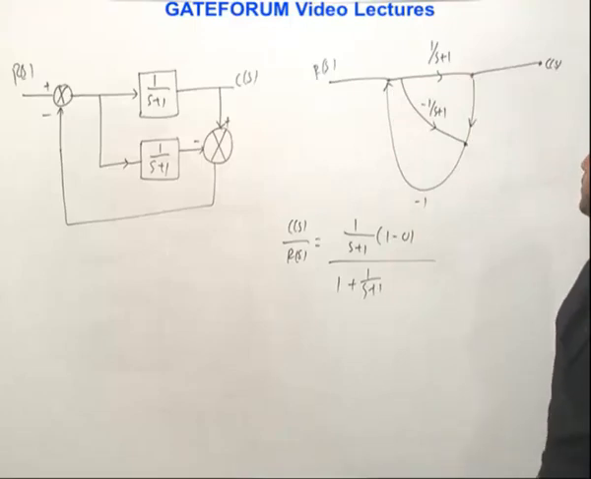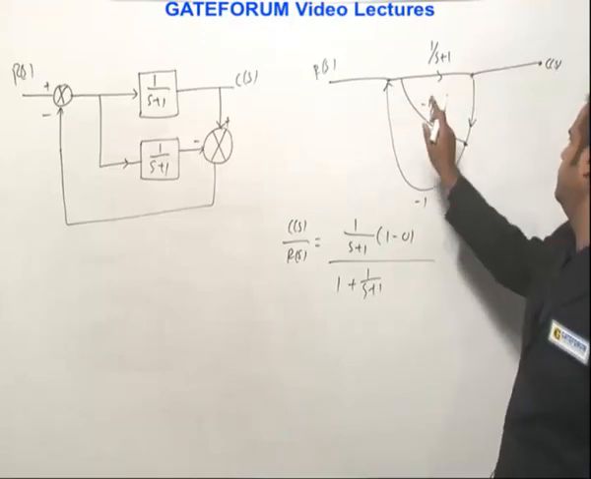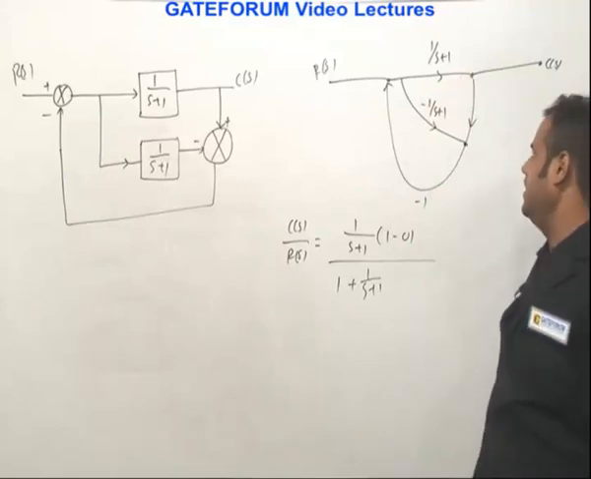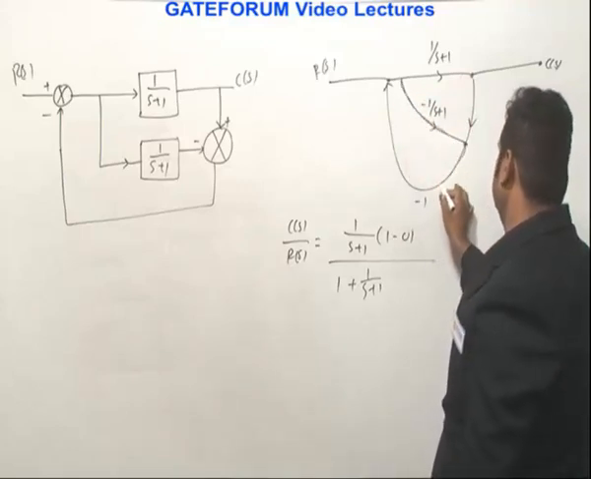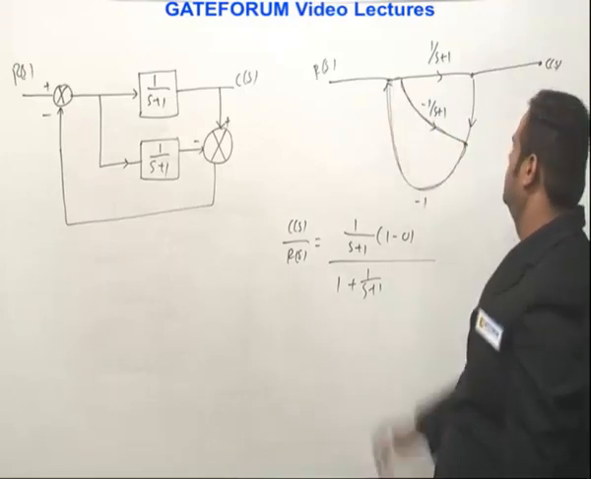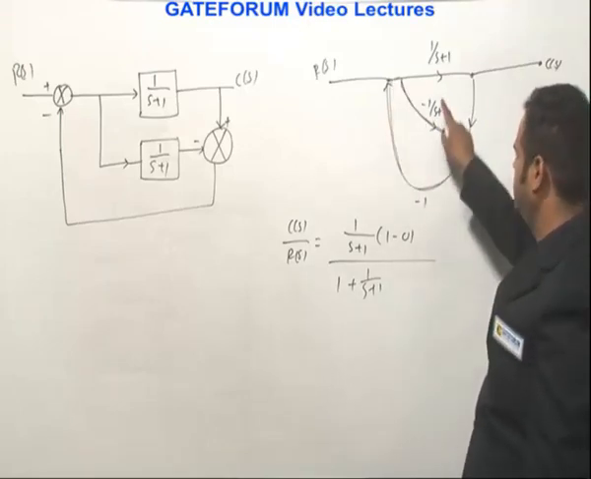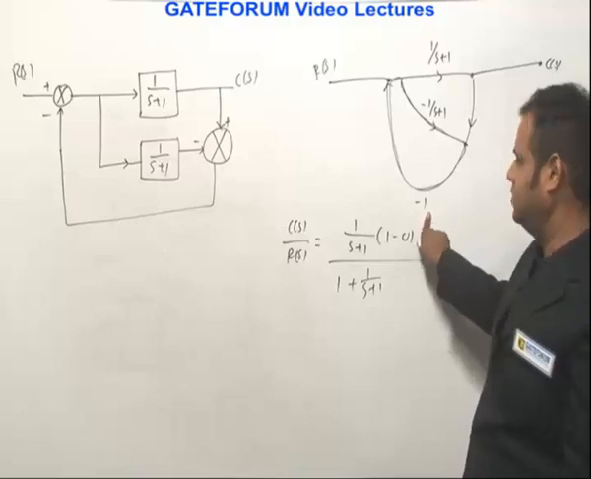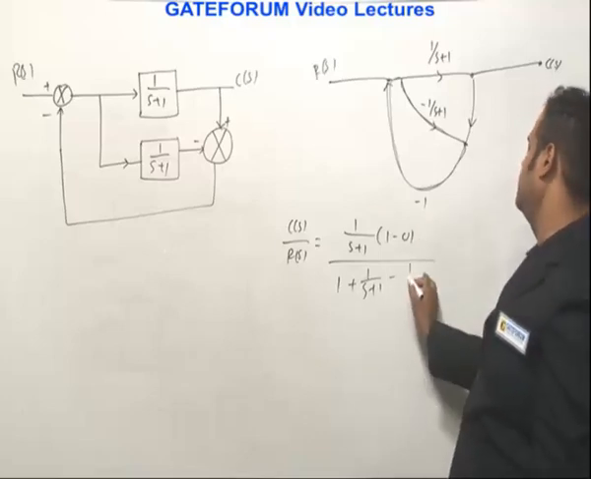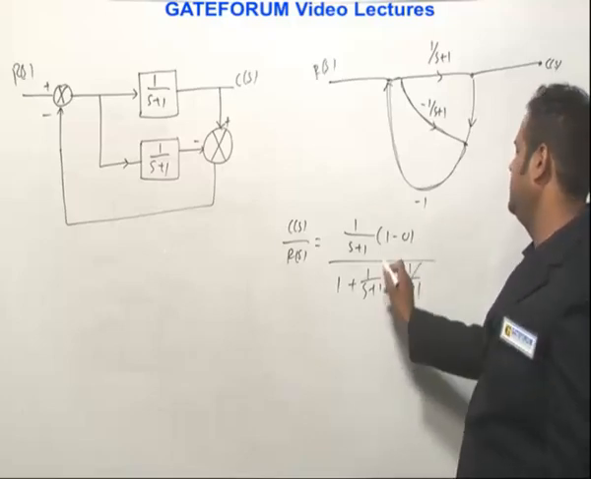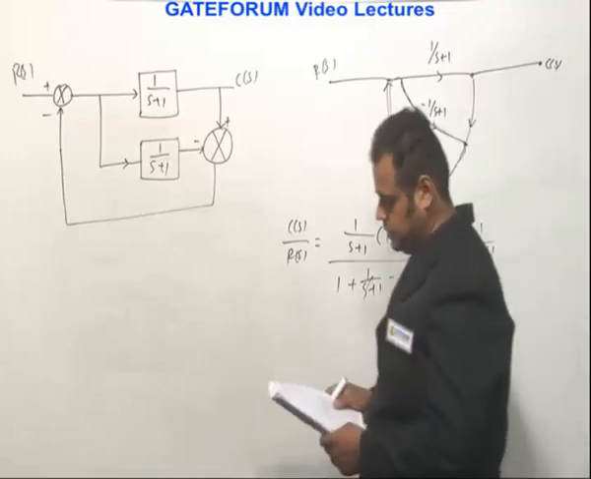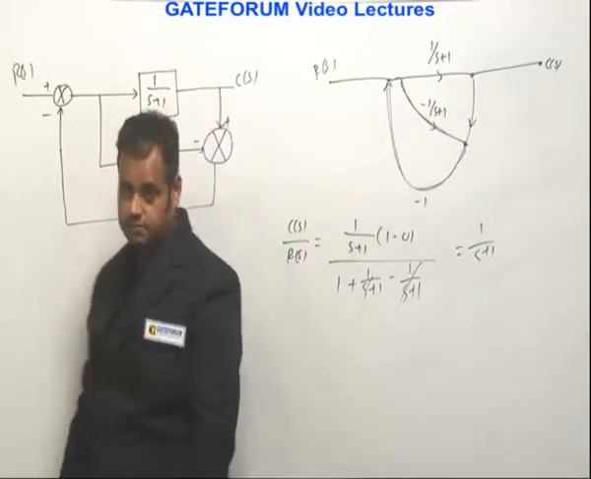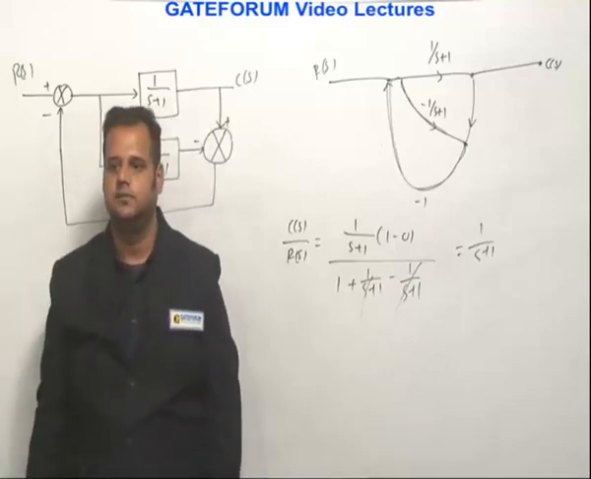Is there any other loop? Can I say this is a loop? No, this is not a loop. So is there any other loop? Yes, this is also one loop. Isn't it? So what is the gain of this? So gain is minus minus plus. Because already one minus is there, so it is minus 1 by s plus 1. So this and this are being cancelled. The transfer function is 1 by s plus 1. So this is given in option B, hence B is the right answer for this.